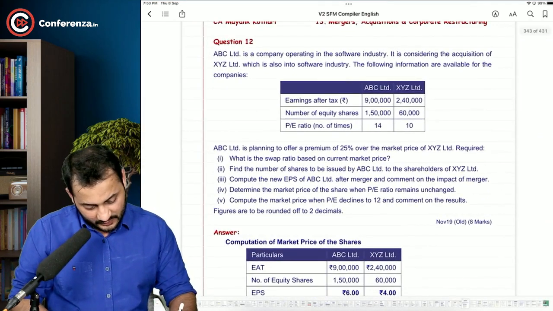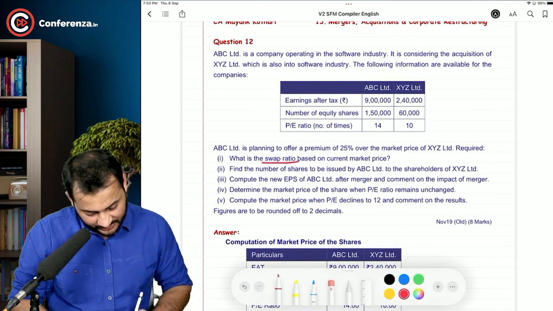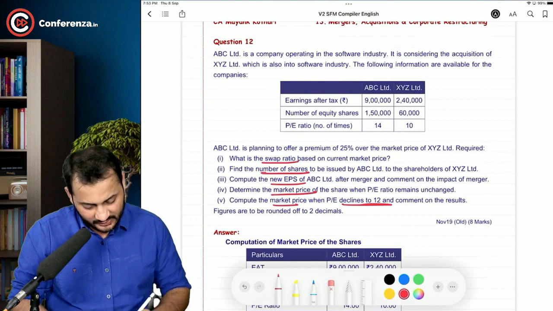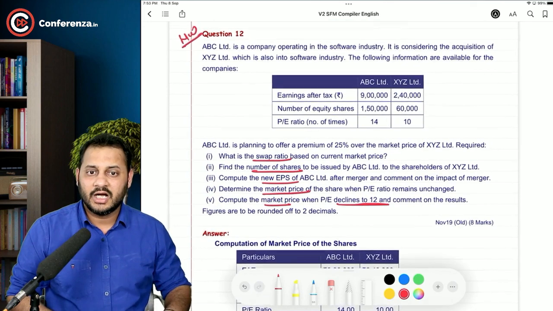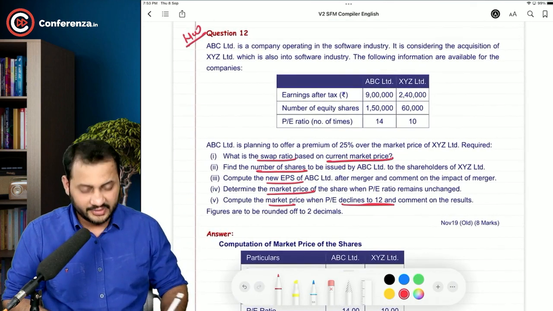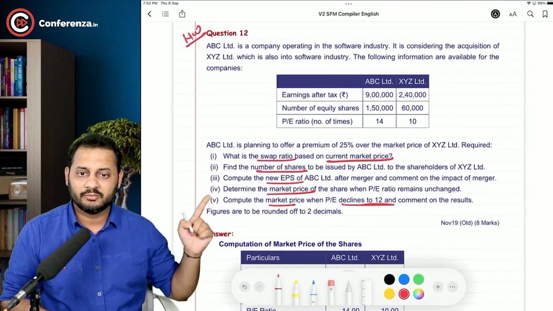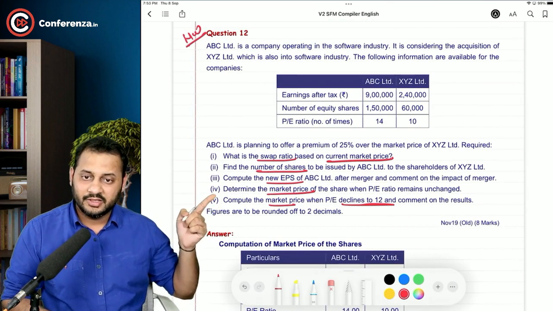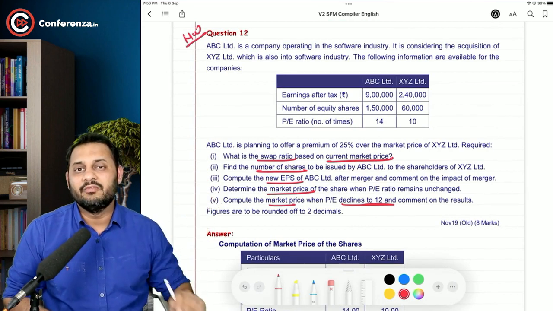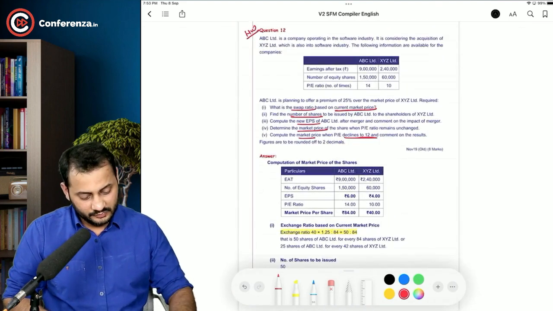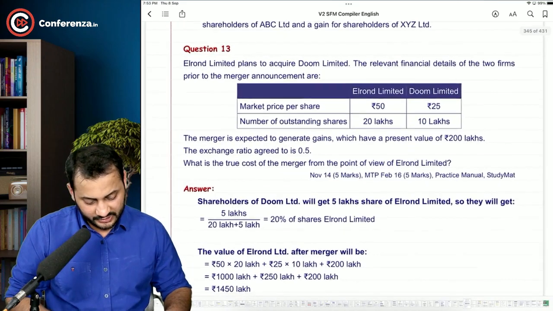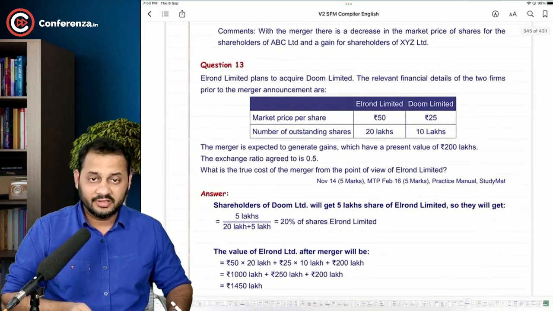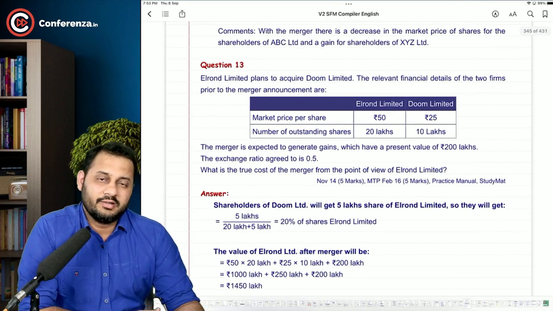Okay, sir. Now the next question, again the swap ratio, number of shares, new EPS, market price, and market price if the P/E ratio declined to 12. Everything has been covered by us. How do you calculate the swap ratio on the basis of market price? Then one by one, every other question is linked to the previous one. So try this at home. Homework. Let me check this one. Yes, question number 13. We'll take question number 13 after the break. For this part, this much is enough.